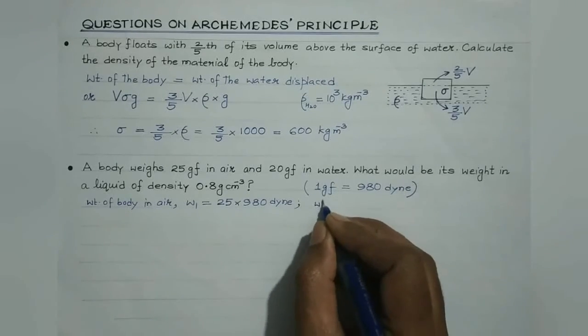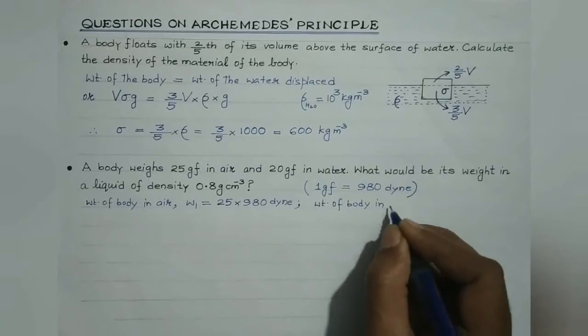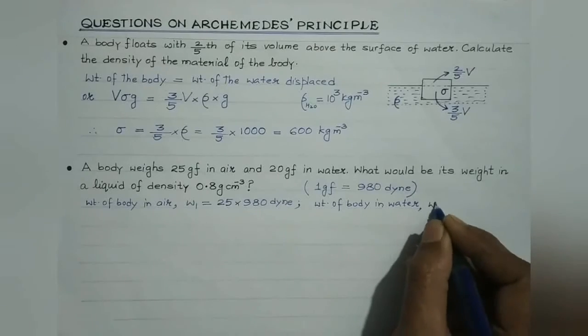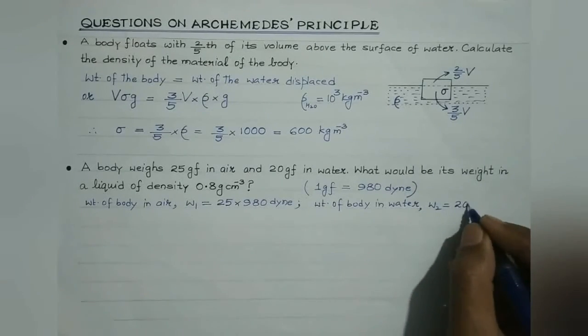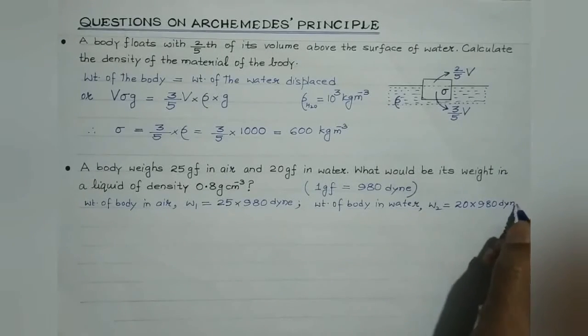Similarly, weight of the body in water, this is considered to be W2. It is given to be 20 gram force. 20 gram force is 20 multiplied by 980 dyne.